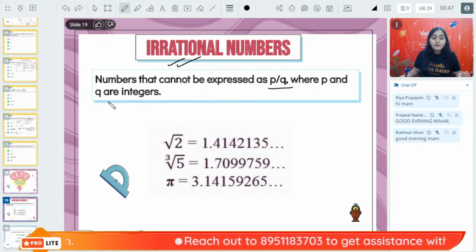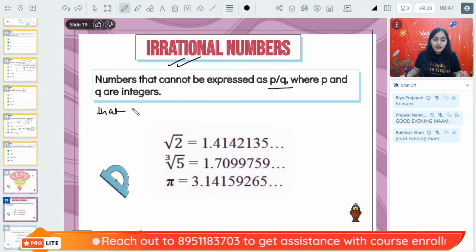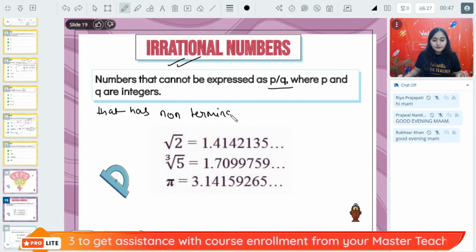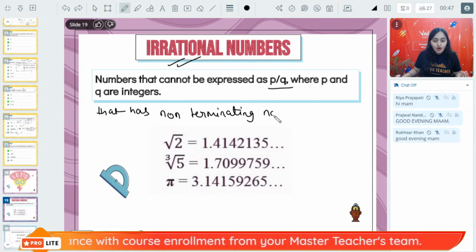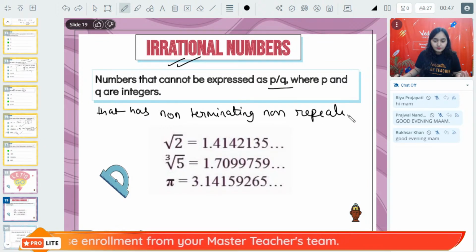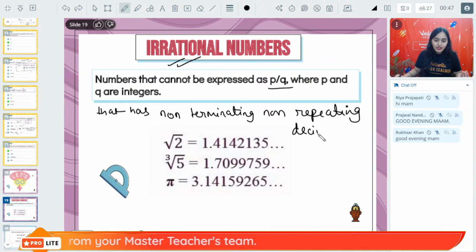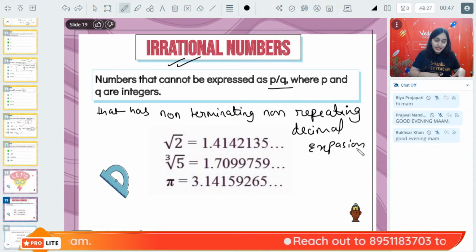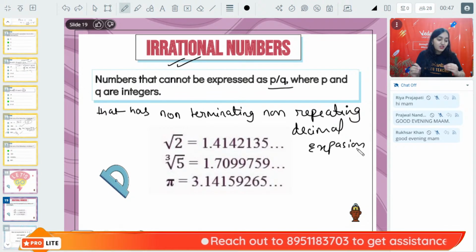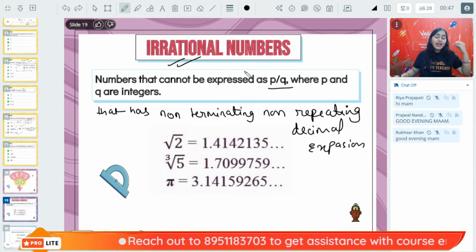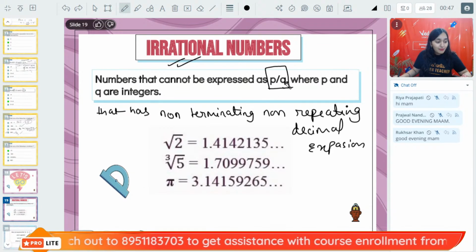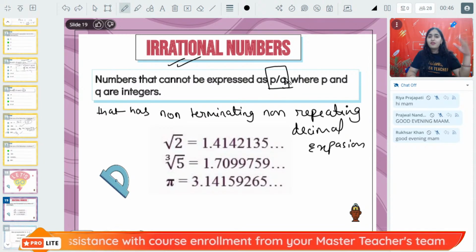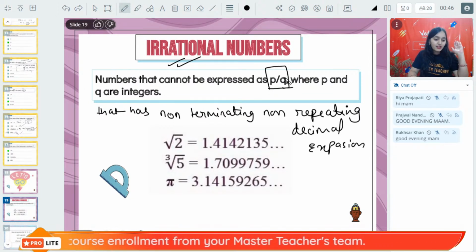In other words, any number that has non-terminating, non-repeating decimal expansion is called an irrational number. Any number that cannot be expressed in the form of P by Q is irrational. Everybody knows this. Nothing new in this.